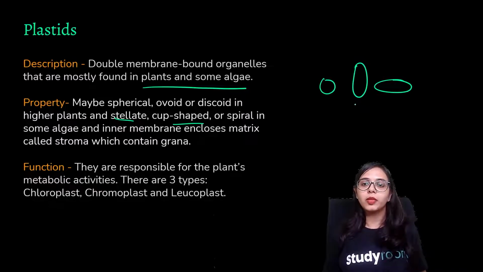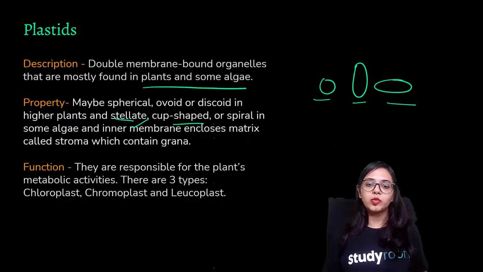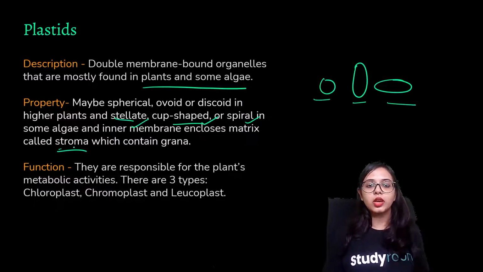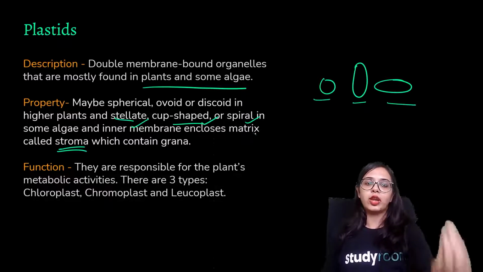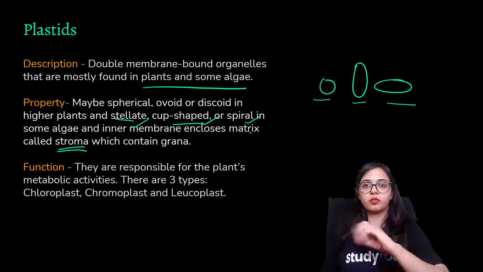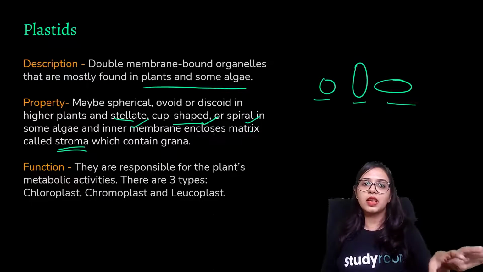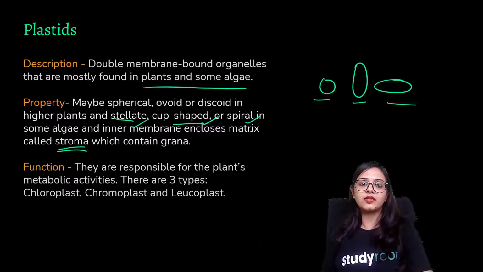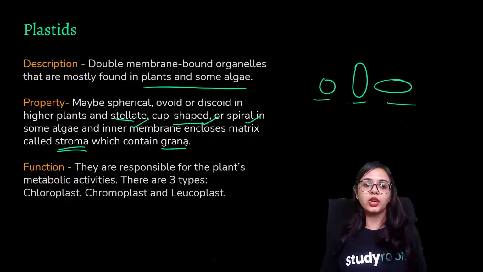The inner membrane encloses a matrix called stroma. You can visualize stroma to be the own cytoplasm of the plastid. Like the nucleus has nucleoplasm, plastids have the stroma, which contains grana.